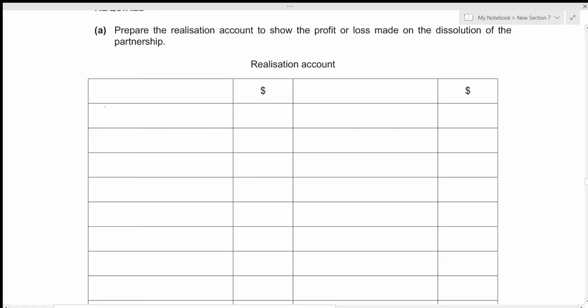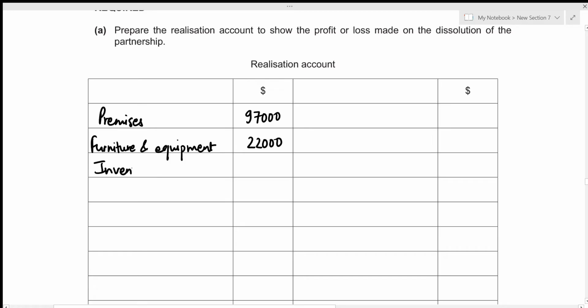The first one was premises, and it was valued at 97,000. The second one was furniture and equipment, and it was valued at 22,000. And the final one was inventory. So inventory had been valued at 17,400.